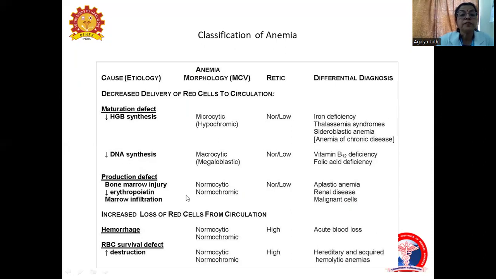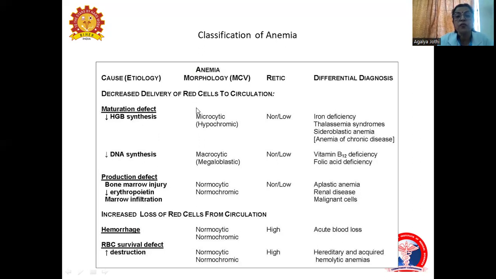classification of anemia based on the cause, decreased delivery of red cells. The decreased delivery of the red cells into the circulation can be a maturation defect, or a production defect. If it is a maturation defect, it may be because of decreased hemoglobin synthesis.